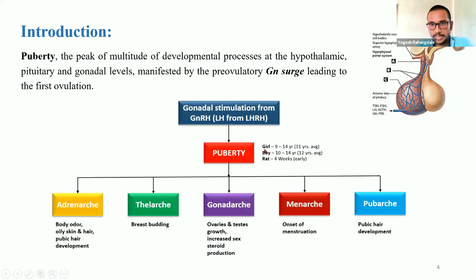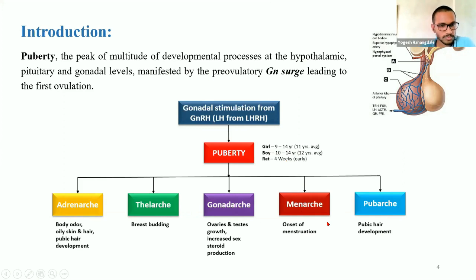Puberty in girls occurs between 9 to 14 years, and the average age is 11 years. In boys it is 10 to 14 years, and the average age is 12 years, and in rats it occurs in the early fourth week. These are key events which occur during puberty.